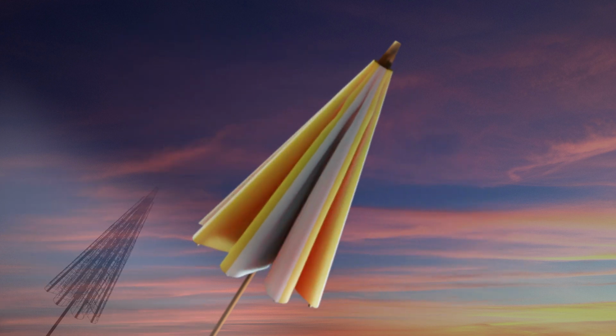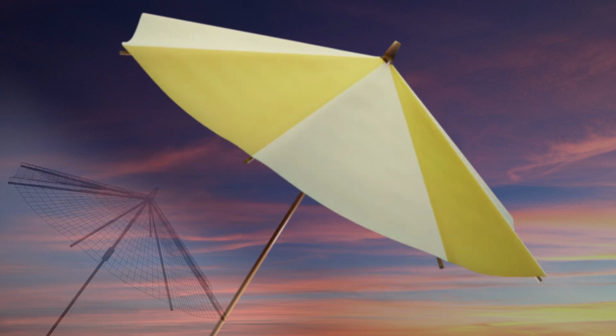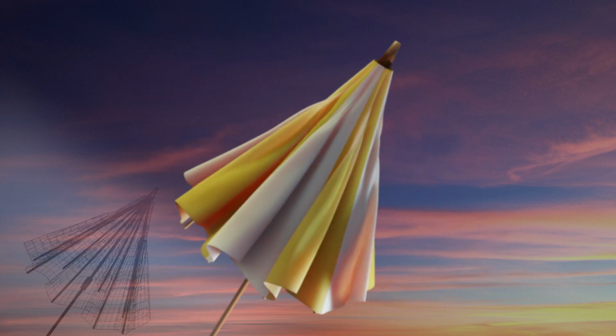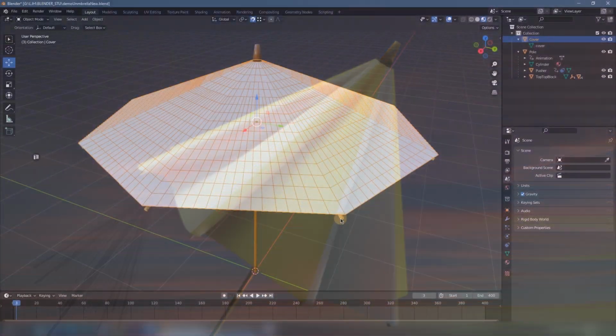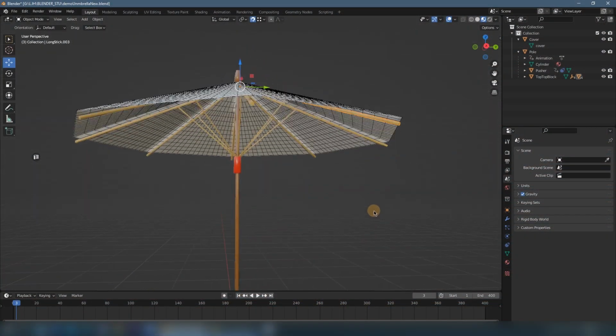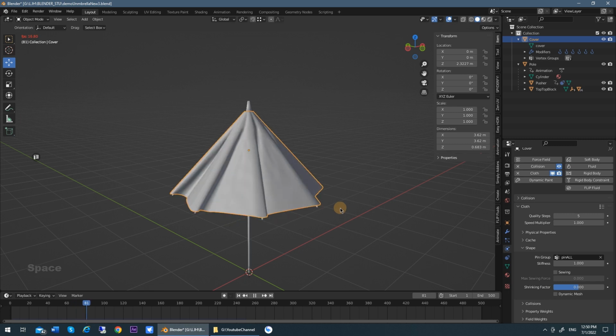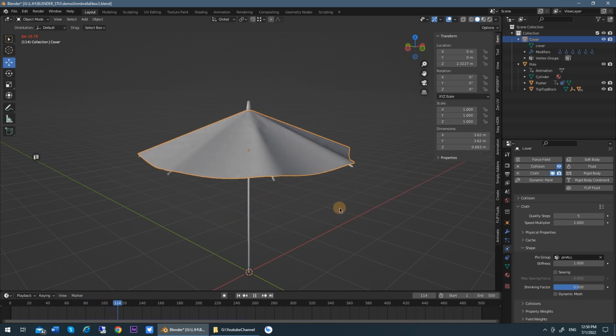Today we're gonna continue the third part of this tutorial, and we will attach the cover object to the structure of this parasol, and we will create the simulation of the growth. So let's go.